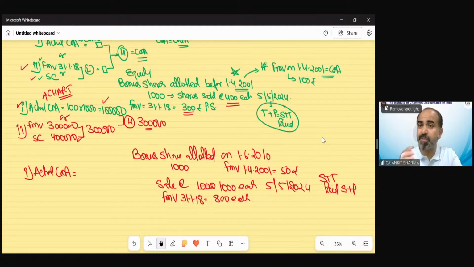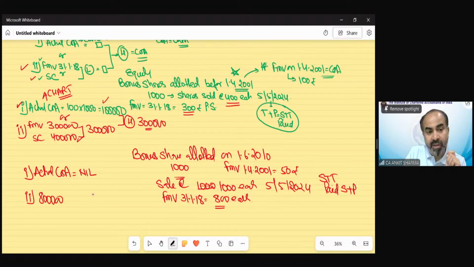If bonus shares have been allotted on or after 1/4/2001, then the cost will always remain nil as per the chart. Now the second point, of course, the FMV: 800 each for 1000 shares, that means 8 lakh. And the sale value is 10 lakh. Whichever is lower, the lower is 8 lakh.